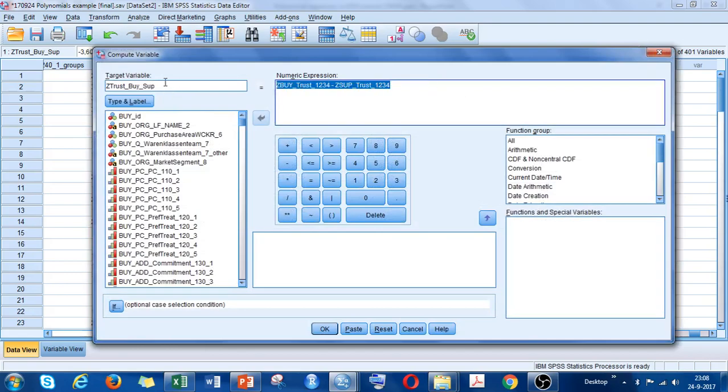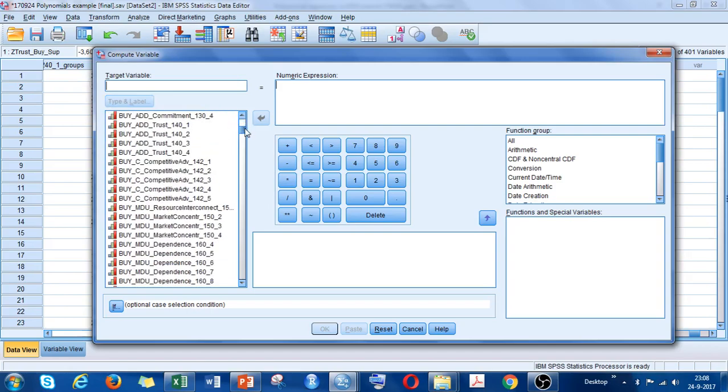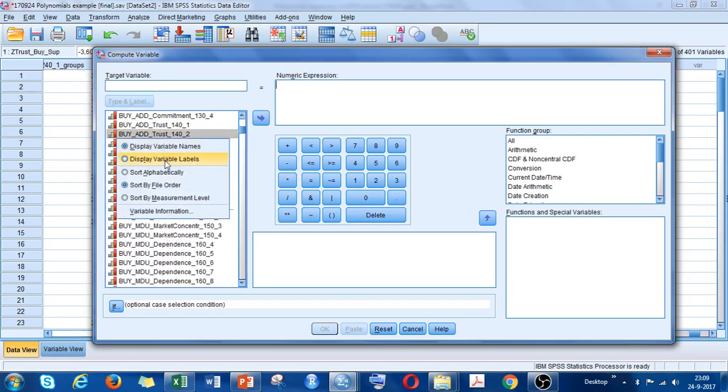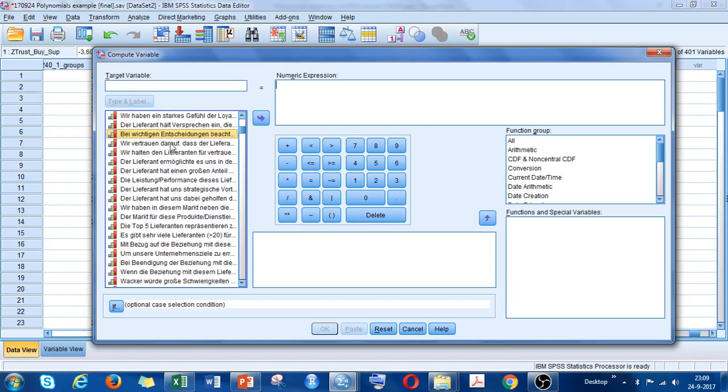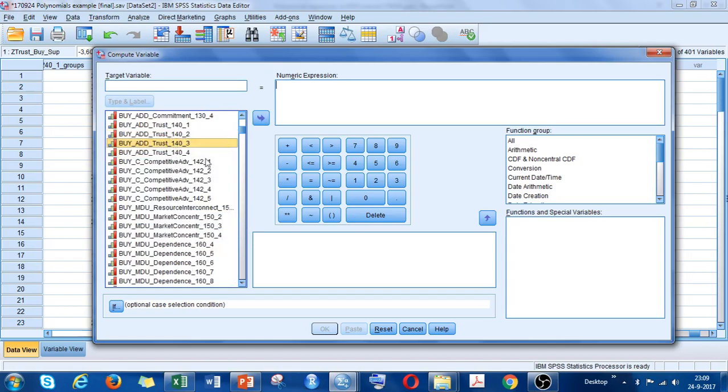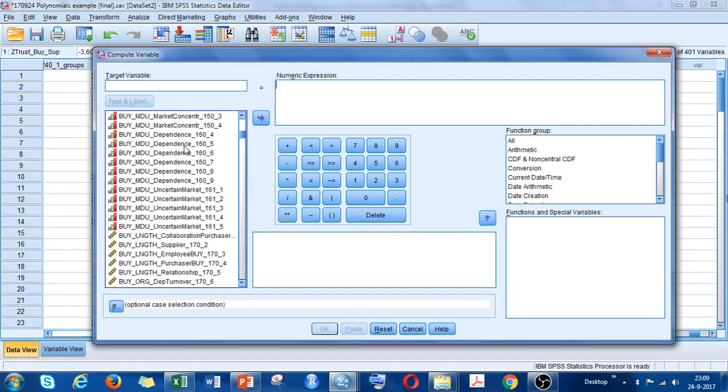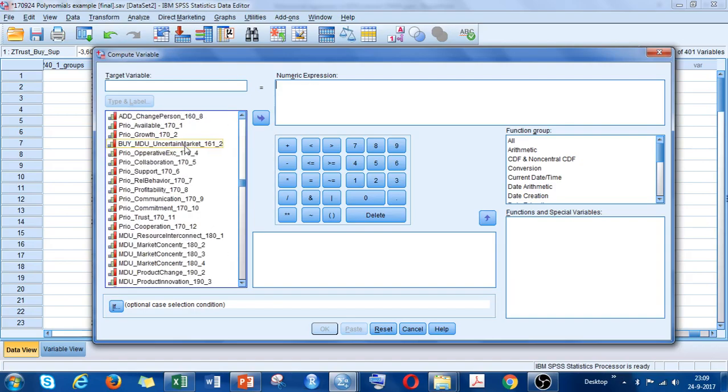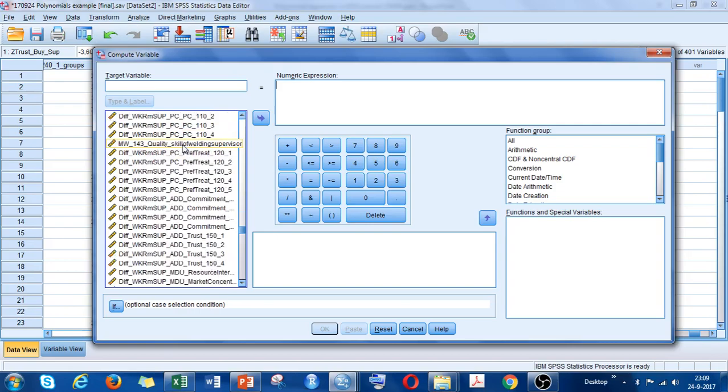Then I delete the stuff I used in the last video. I press here the right mouse button to show me the variable labels, the variable names again, to make it easier for me to see which constructs I want to choose.